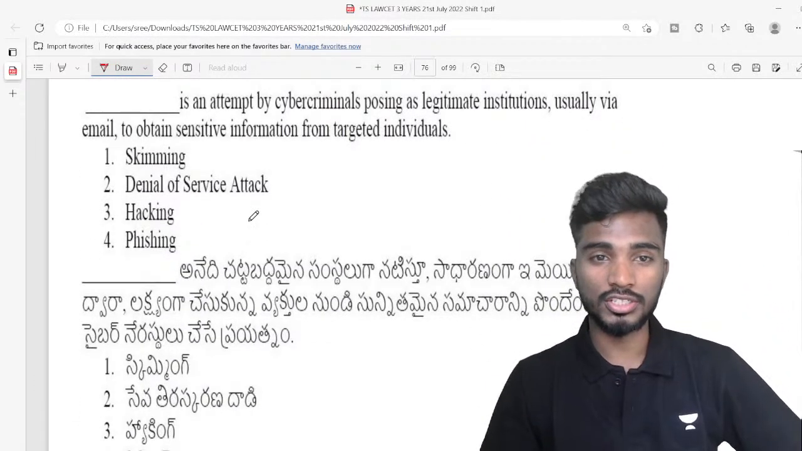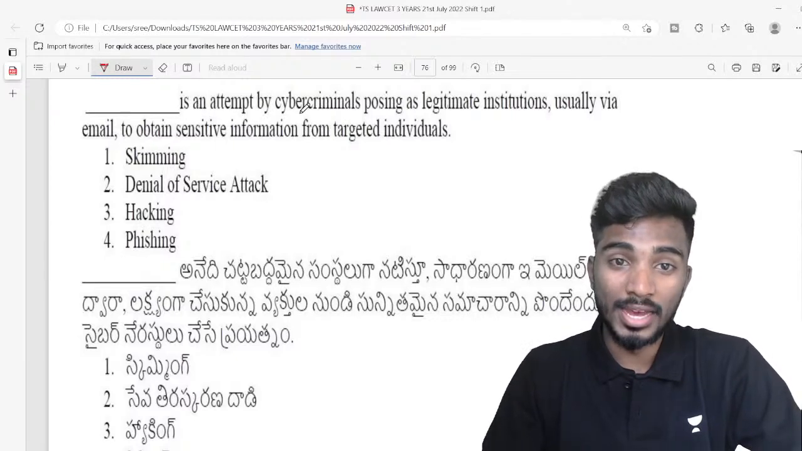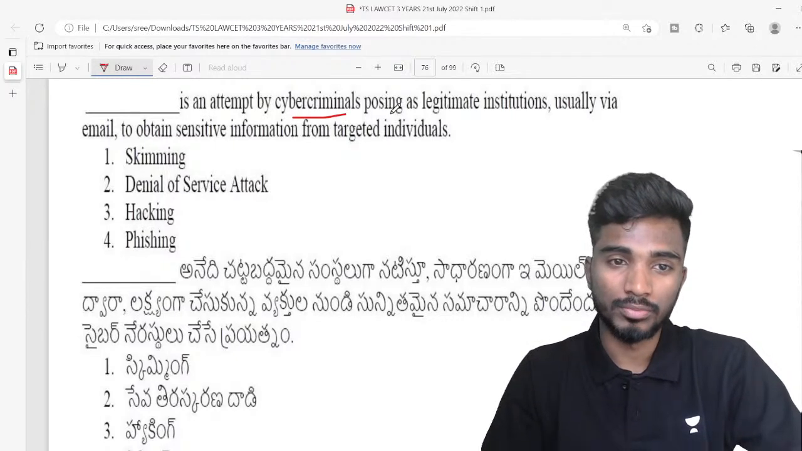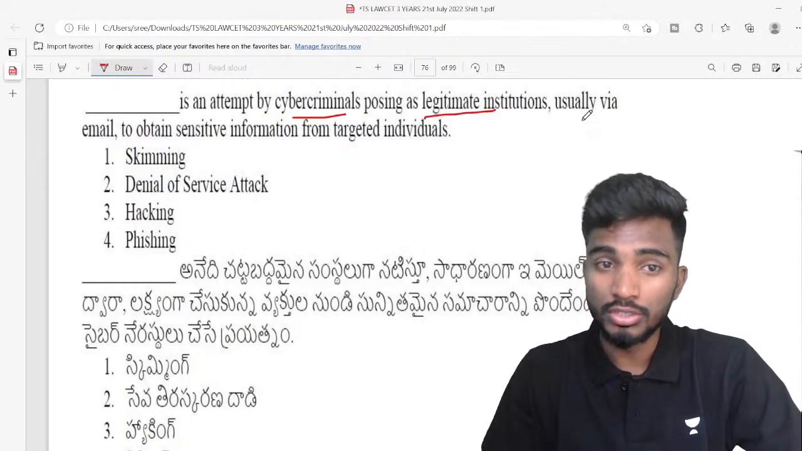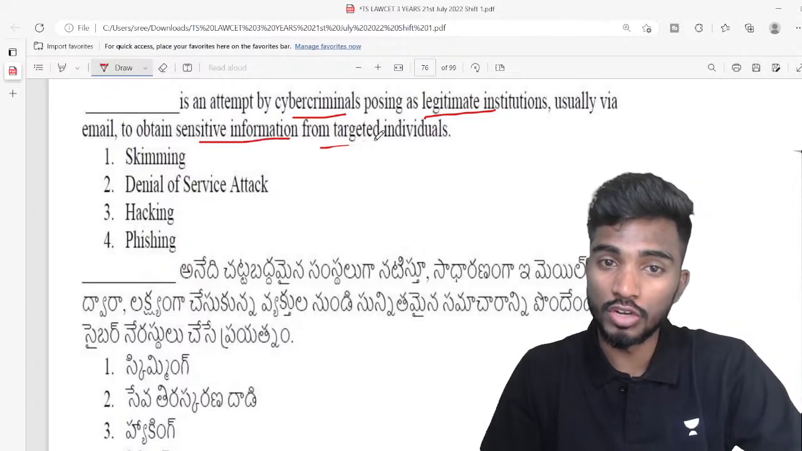Yeah, very interesting question, I would say. Dash is an attempt by cyber criminals, posing as legitimate institutions, usually via email, to obtain sensitive information from targeted individuals.